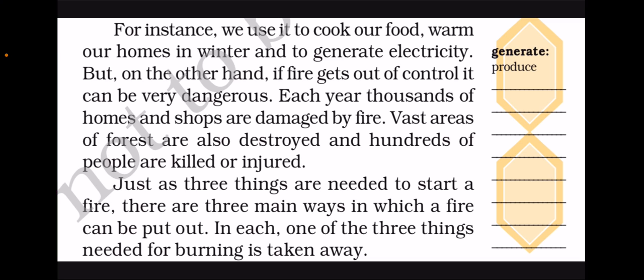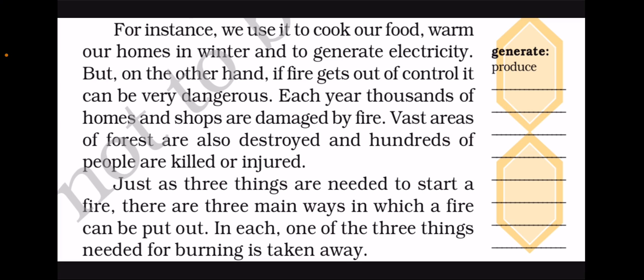Okay. So for example, we use it to cook our food, warm our homes in winter, and to generate electricity. So the benefits of fire: the food that we eat has to be cooked, and we use fire there. During winter, when the home is freezing, we use fire to warm it, and fire also generates electricity that we use.